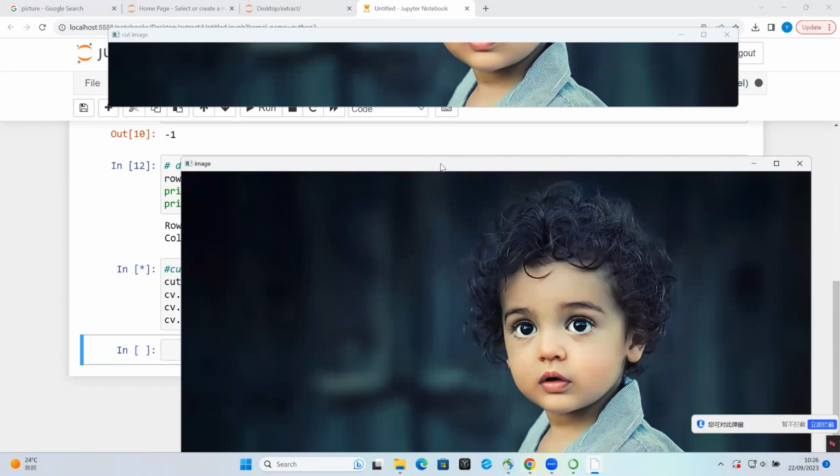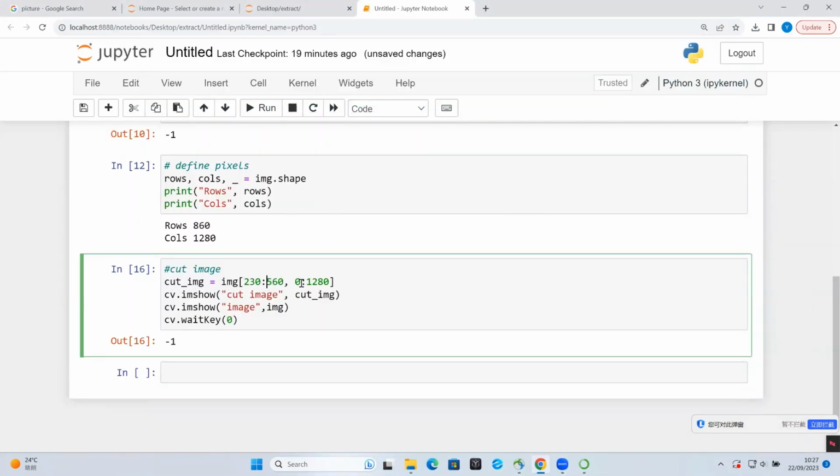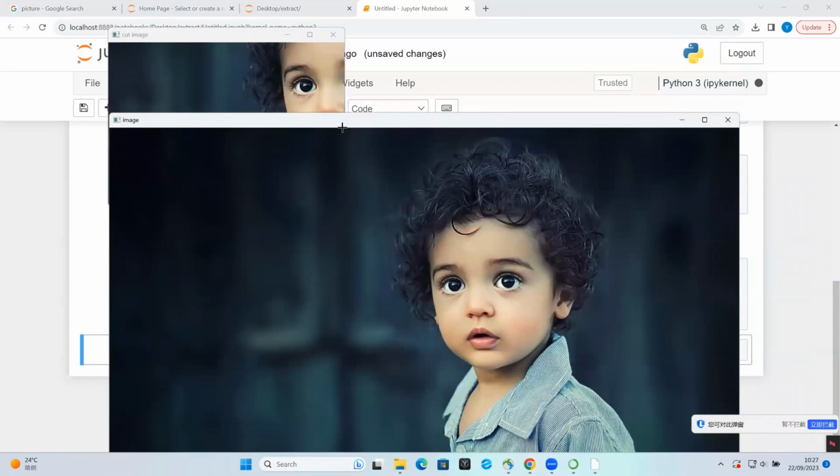So this is how we can work with images and play with images to do anything you want according to your need.